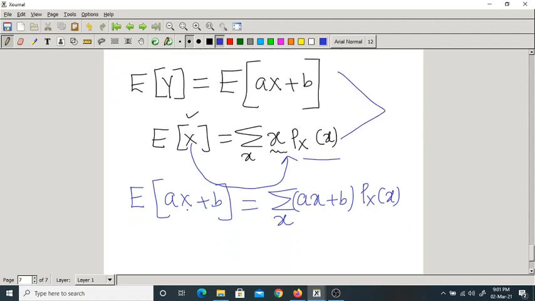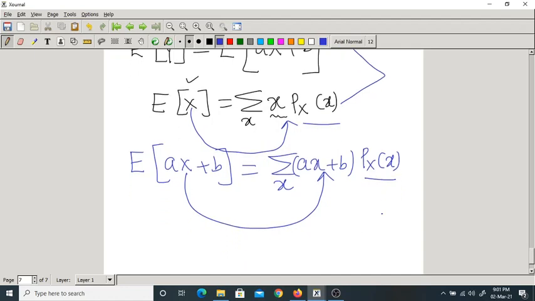Wherever there is capital X, I have written small x. That's it, no more changes. A means a only, b means b only. So wherever there is capital X, make it small x, take summation over small x, and write the PMF. That is how we find the mean of any random variable. It could be anything. Now if you remember properly, in the case of variance, what have I done? Variance is nothing but expectation of x minus mu whole square.